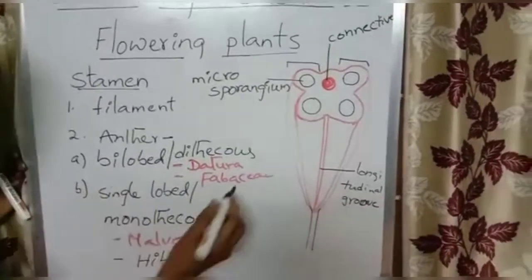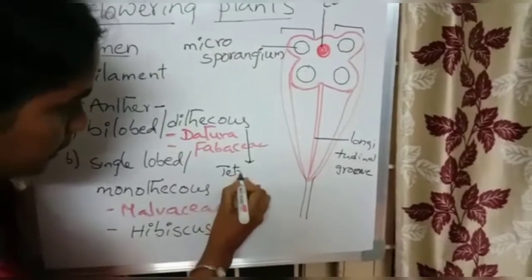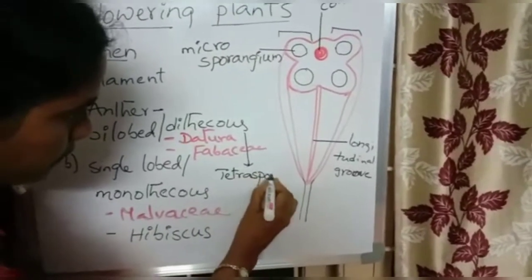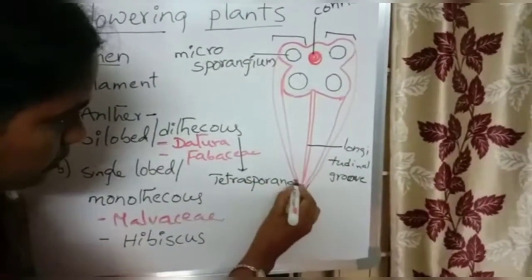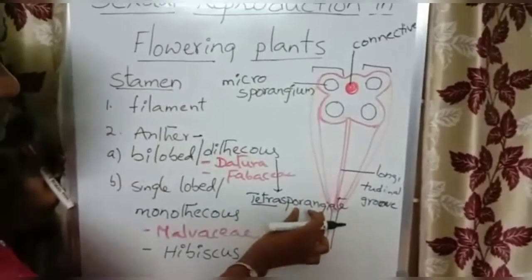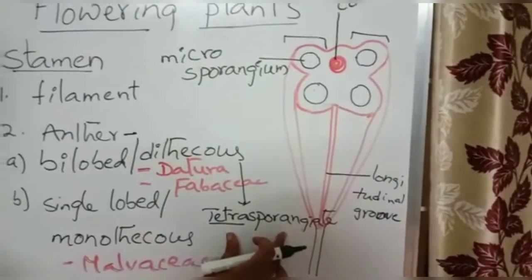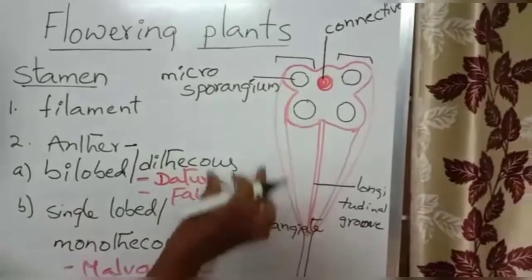So we can say a dithecous anther is tetrasporangiate. Tetra means four microsporangia are present.